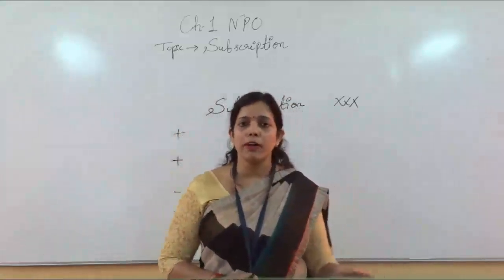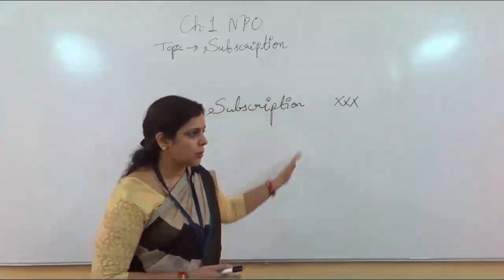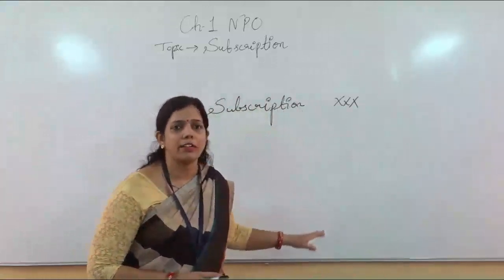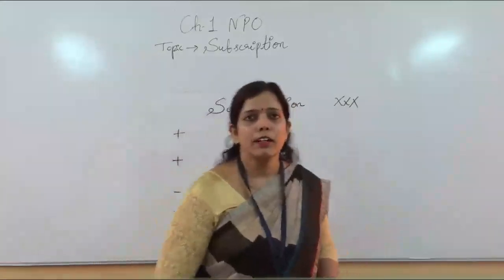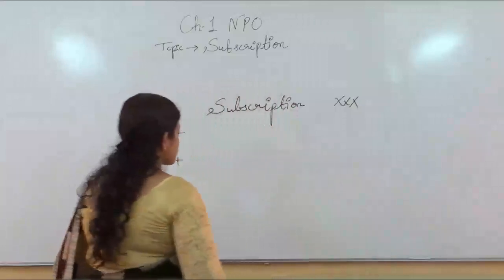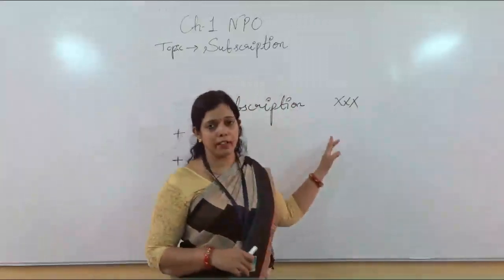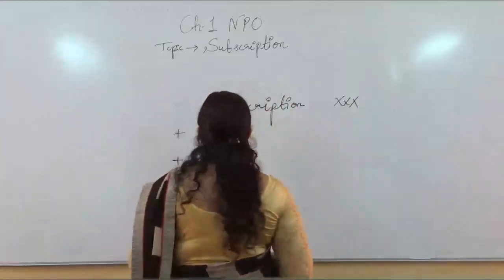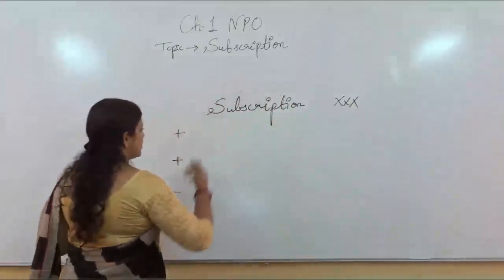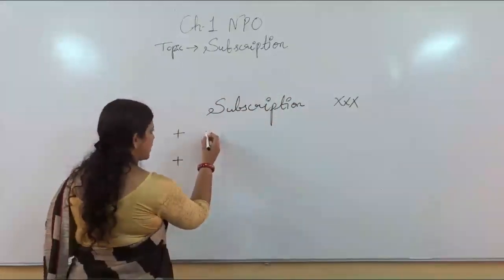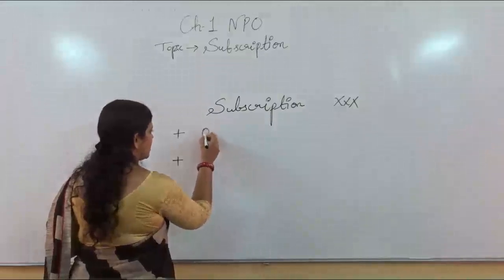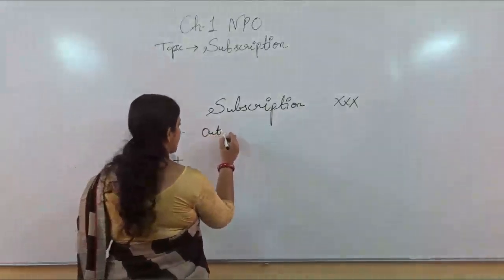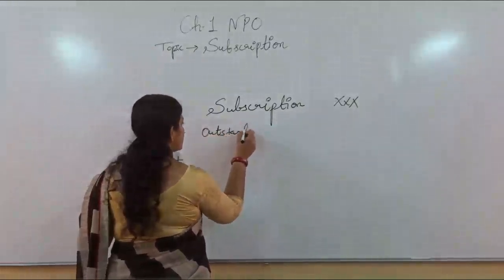The main point is that all the incomes or expenses which are purely related to the current year will be taken. So the subscription given in the receipt and payment account will be written first of all. Then what will be added? Outstanding subscription for the current year.